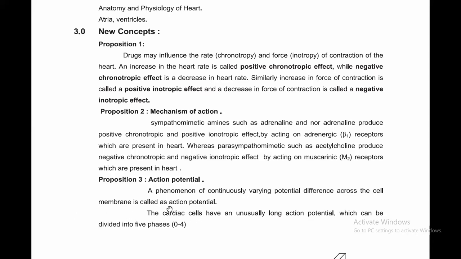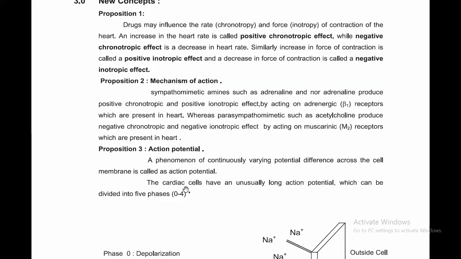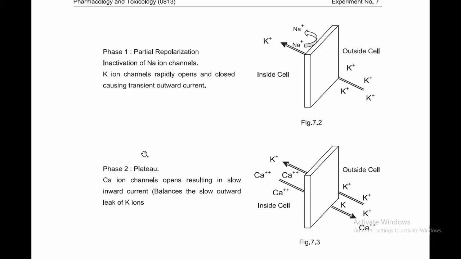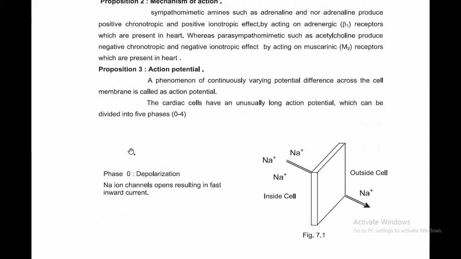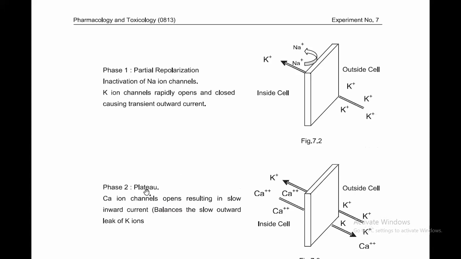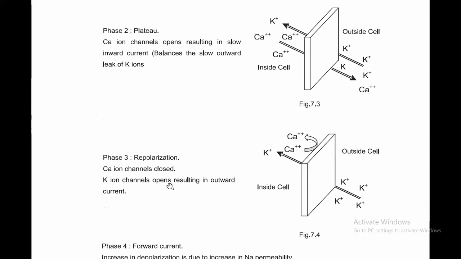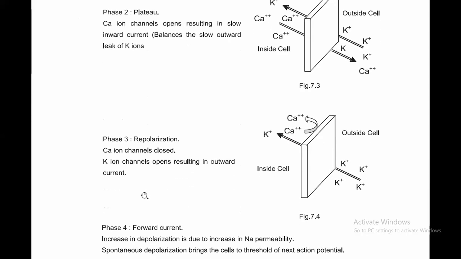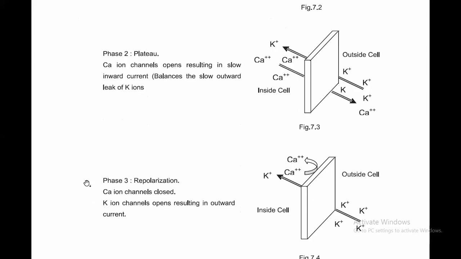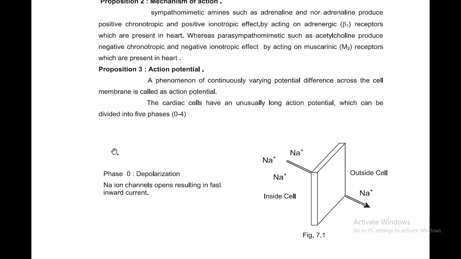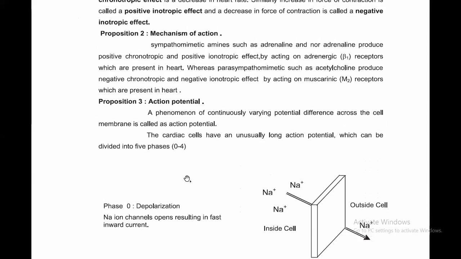The cardiac cells, means heart cells, have a long action potential which is divided into 4 phases: first depolarization, then partial repolarization, plateau, repolarization, and forward current, which is the fourth phase. Repolarization and depolarization are important, and you have to know them related to the mechanism of action of drugs.